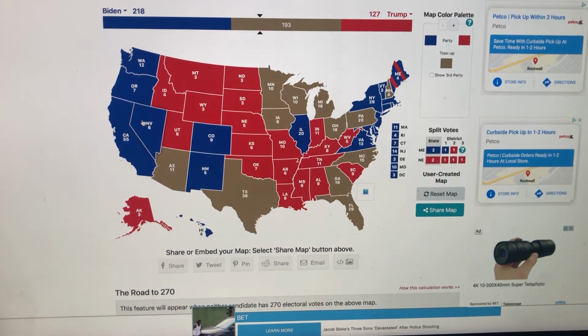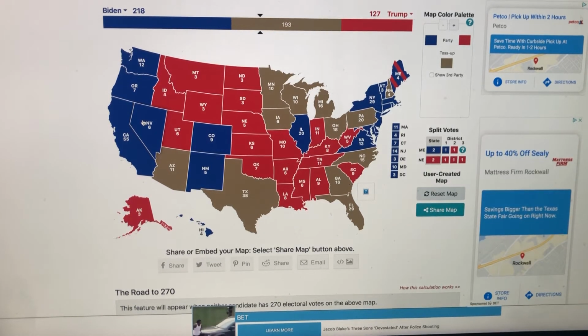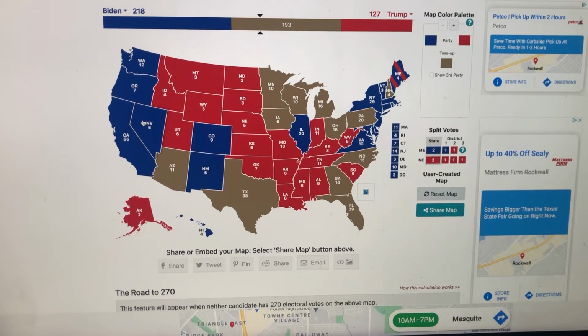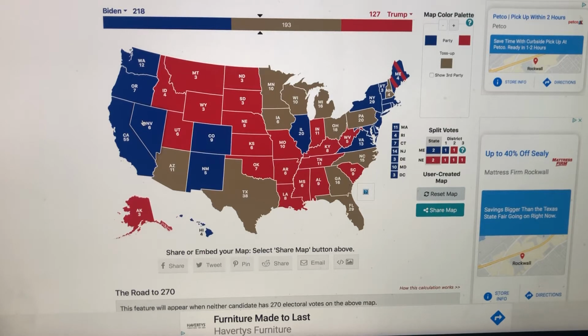So Arizona's a little bit different. Believe it or not, in October of 2016, there were two polls, and Clinton was up by 3.5%. So October 1st to October 20th of 2016, Clinton had a 3.5% lead. Trump won it by 3.5%. So that's a 7% swing in favor of Donald Trump.